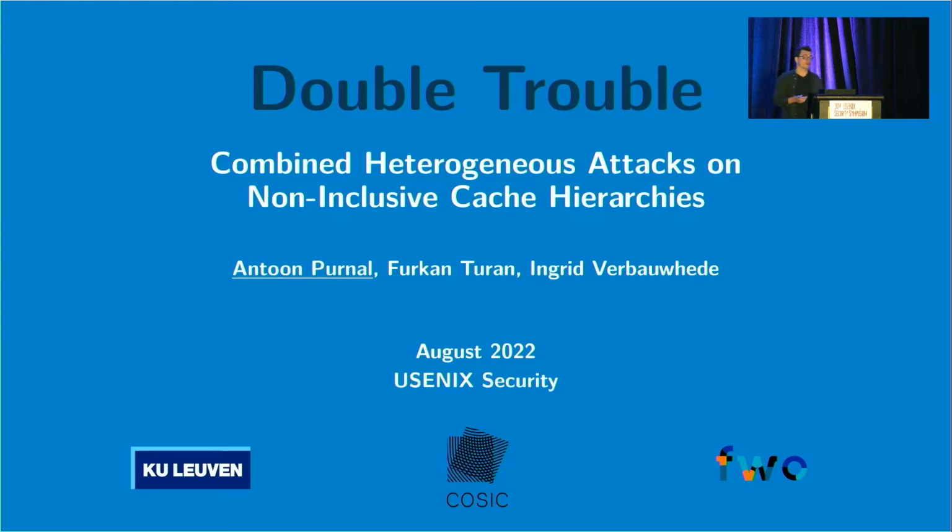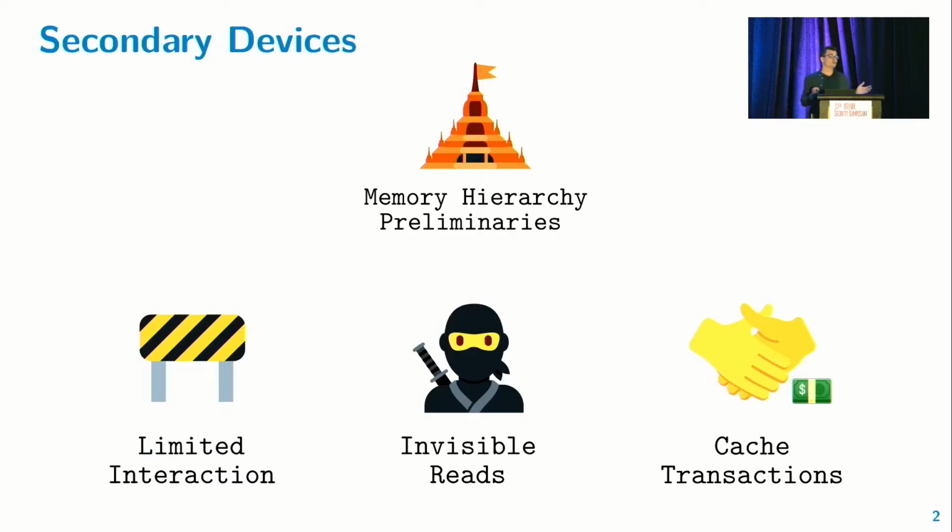So that's the topic of our talk, Double Trouble, combined heterogeneous attacks on non-inclusive cache hierarchies. My name is Antoon Purnal, and this is joint work with Furkan, Turan, and Ingrid Verbauwhede from imec-COSIC at KU Leuven. Now, so how do secondary devices like FPGAs interact with the memory hierarchy?